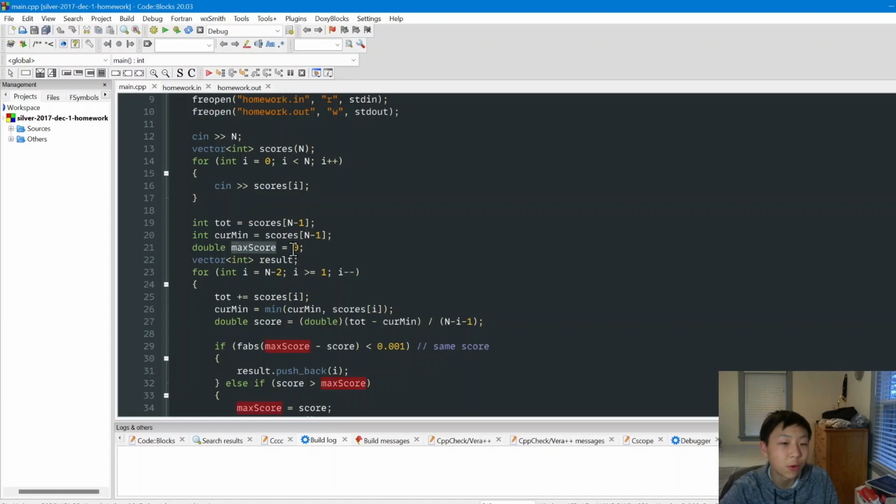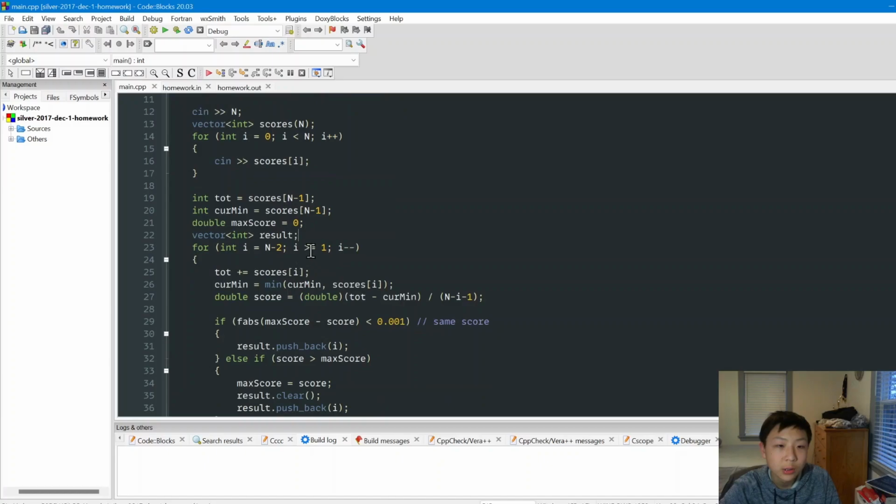The maximum score is just going to be the best of all the possible scores. And the result is going to keep track of the different values of k that can get us the maximum score. Okay. So as you can see, our total is just going to be the last element, and our minimum is just going to be the last element.